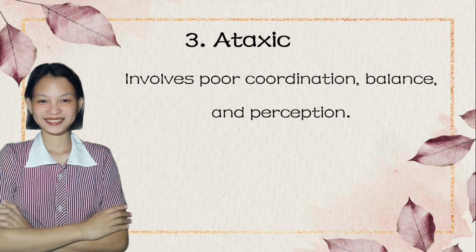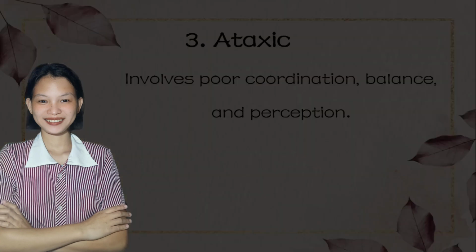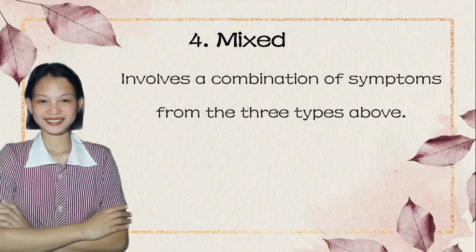The third one is ataxic. It involves poor coordination, balance, and perception. Ataxic CP is also one of the types of cerebral palsy. Kids with ataxic CP have trouble with balance and coordination. They walk with their legs farther apart than other kids and have a hard time with activities that use small hand movements like writing. And lastly, the mixed.